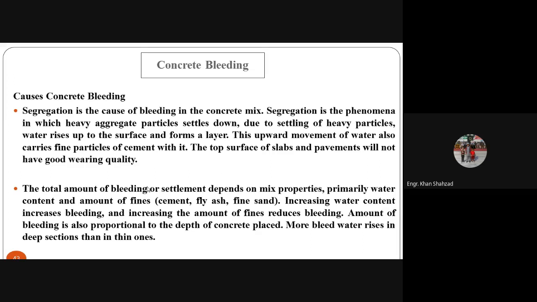If the section is smaller, let's say we have a section of 5 or 6 inches, and then we have another section with a thickness of 24 inches. The bleeding in the 24 inch thickness section will be more as compared to the 4, 5, or 6 inch thickness.